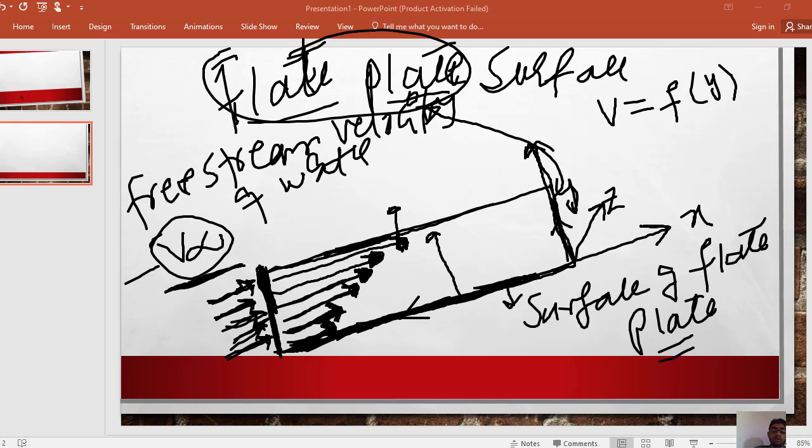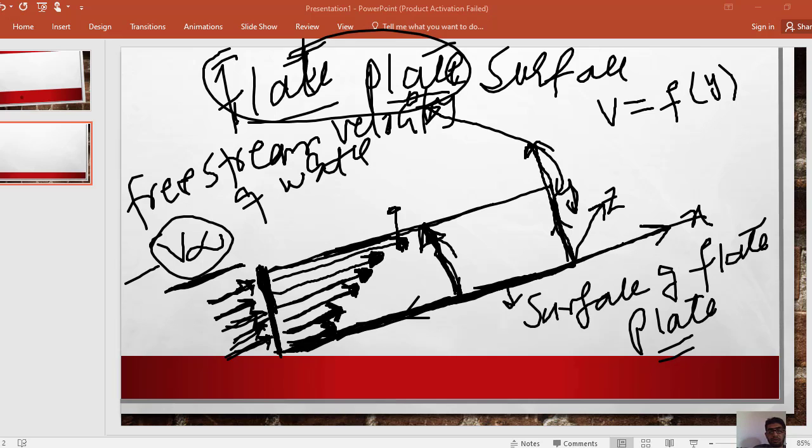So there is some place on the plate up to which the boundary effect is prominent. On the surface of a plate, there is some distance up to which the effect of this wall is